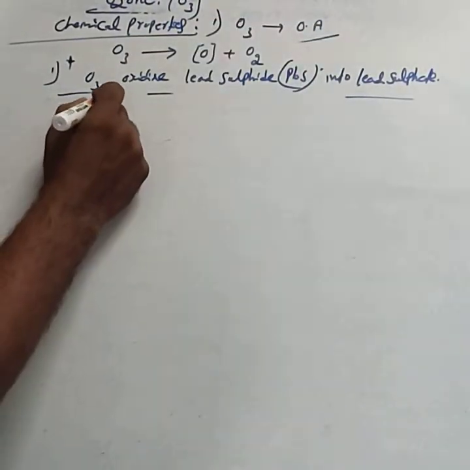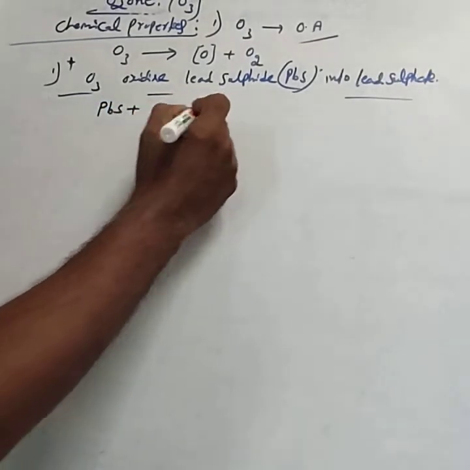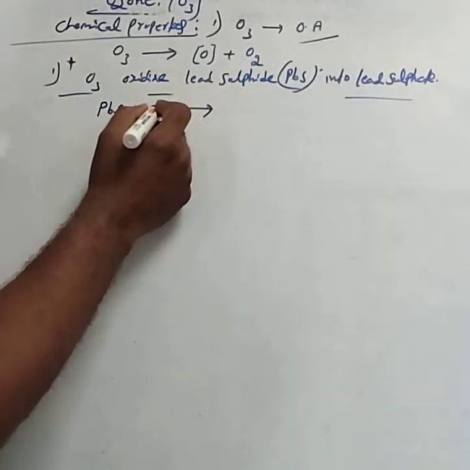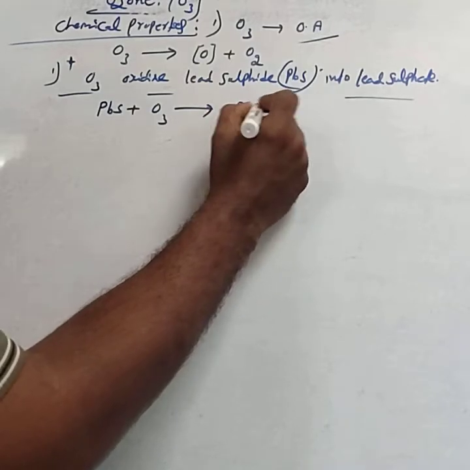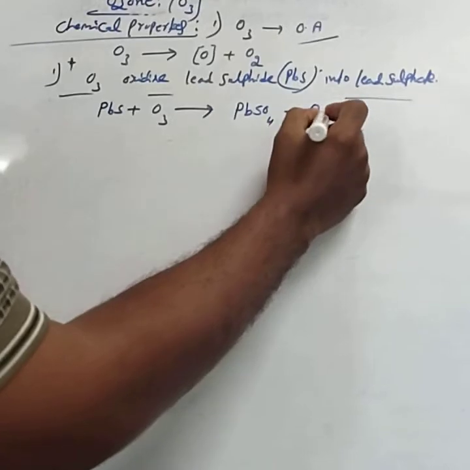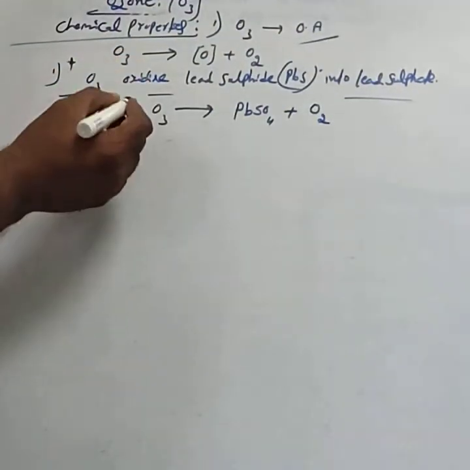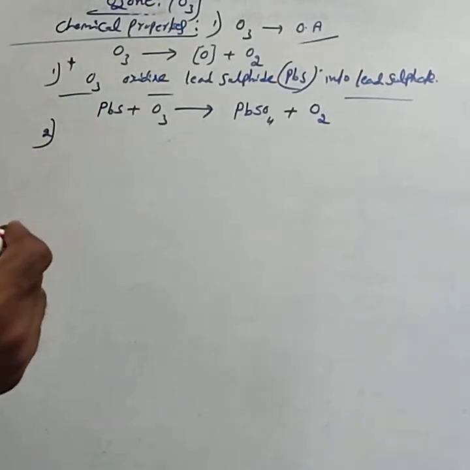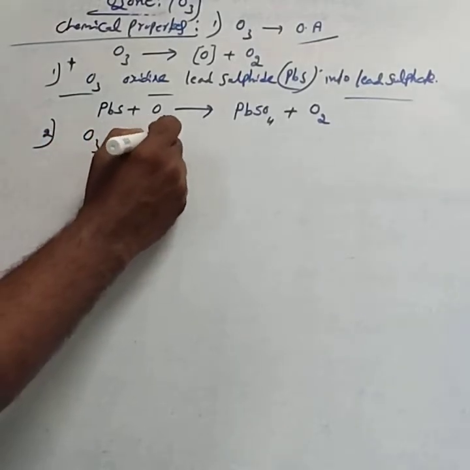For that one, the reaction is PbS plus O3. Lead sulfide, PbS, when it reacts with ozone, is oxidized into lead sulfate. Lead sulfate formula is PbSO4. Then ozone gets reduced into dioxygen. PbSO4 plus O2. You have to practice this reaction. Very, very important one.